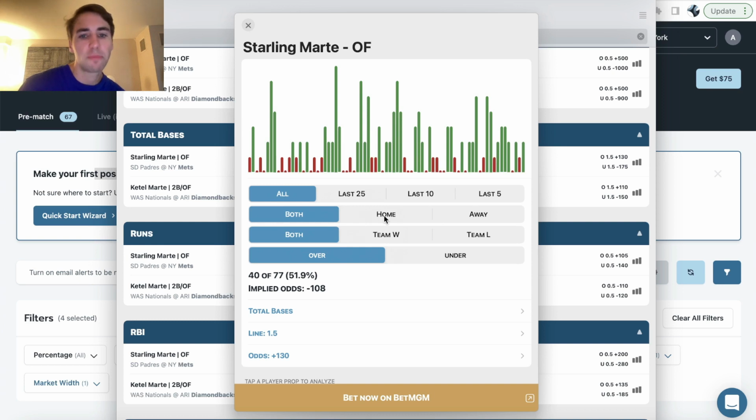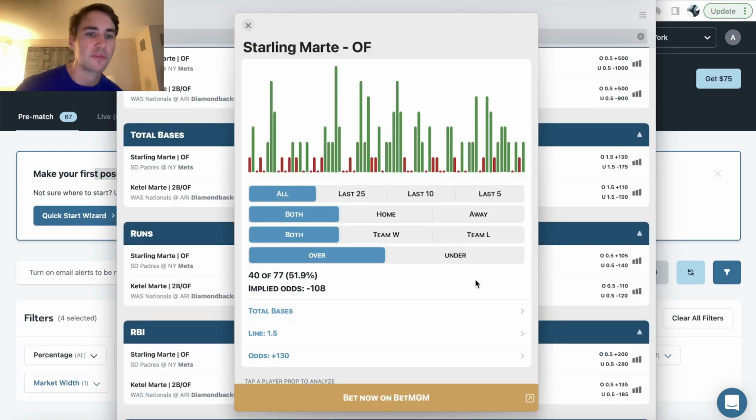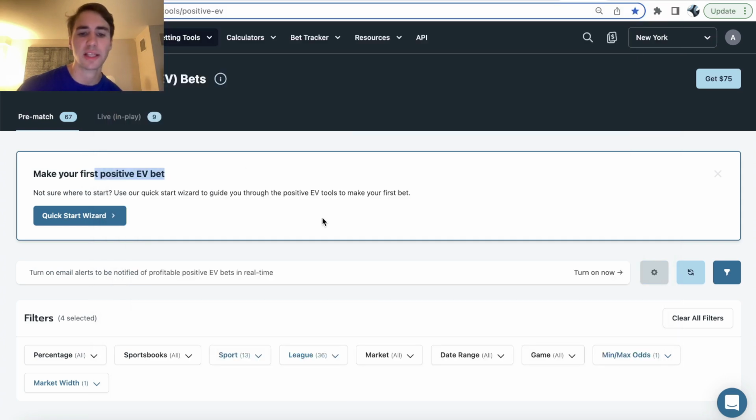So it's often helpful. It's not as important as real-time market data because every game is different, right? If Marte is facing a better starting pitcher today, then he should be less likely to go over 1.5 total bases, and that isn't encompassed in historical data. It's only encompassed in real-time market data, but it is a good sanity check. And if you do like player prop research or looking at trends, stuff like that, it's pretty valuable, right? So we can see Marte's gone over 1.5 bases in his last 7 out of 10 games. So regardless, let's get into the bet.